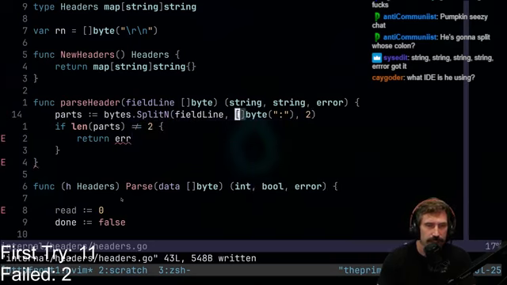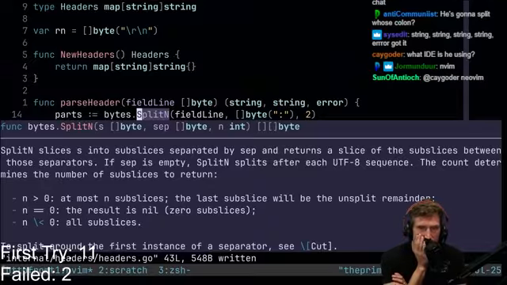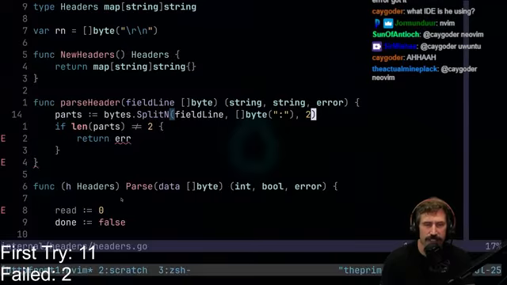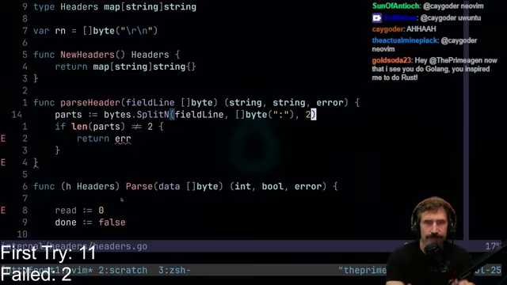Wait, hold on, what is split? Let's see, I forget. It splits it into sub-slices separated by a separator. So if n, let's see, at most n sub-slices. The last sub-slice will be the unsplit remainder. Okay, so that means 2 means 2 sub-slices, right?